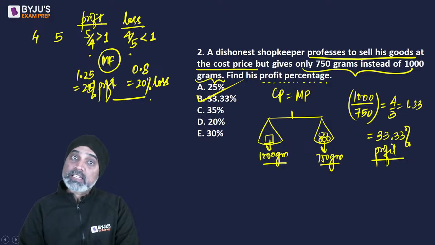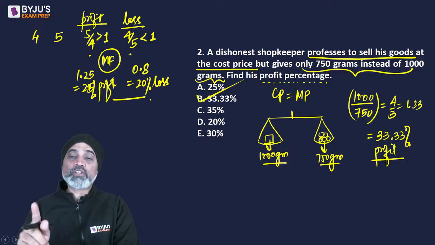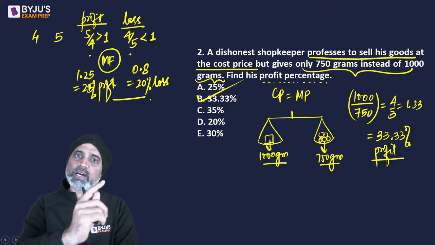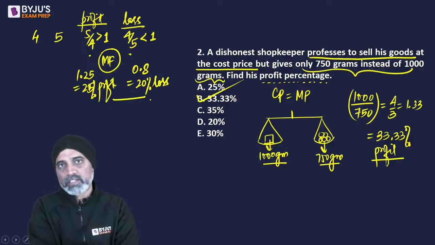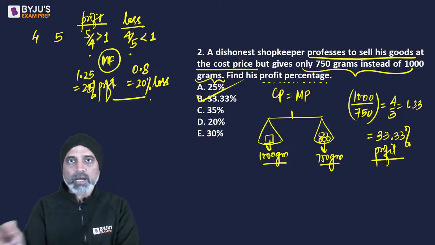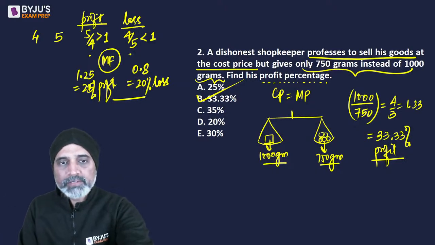ठीक है? Same logic here. Profit चाहिए था तो 1 से बड़ा चाहिए था. इधर 250 number नहीं है. Here we have two numbers. One number is 1000 grams, that's the weight, and another is 750 grams, which is the commodity का weight. So आपको बस ये देखना. ठीक है?